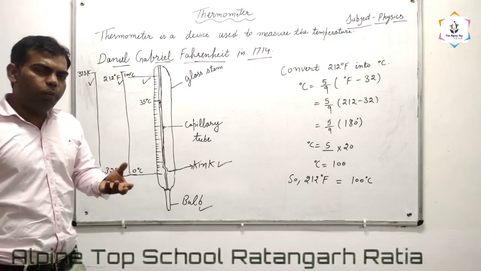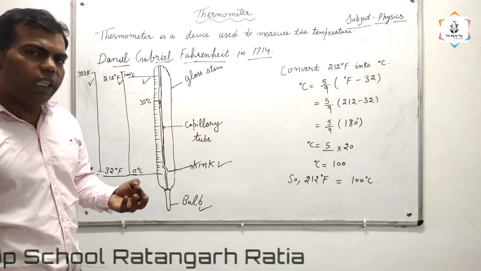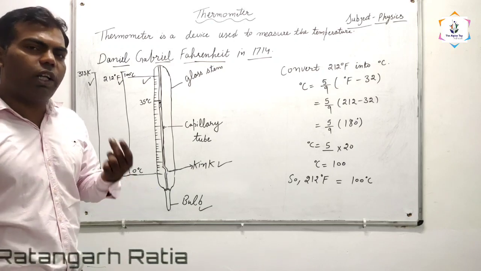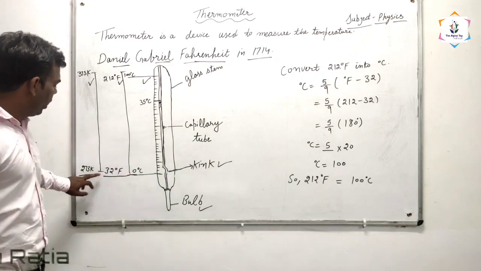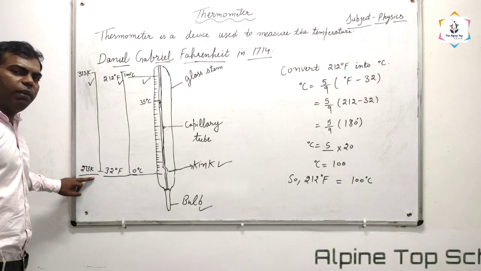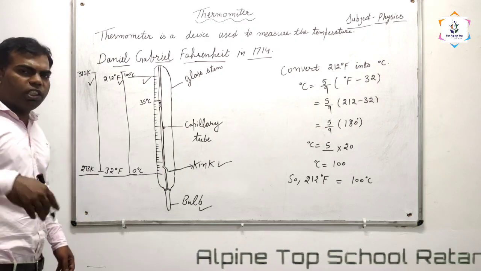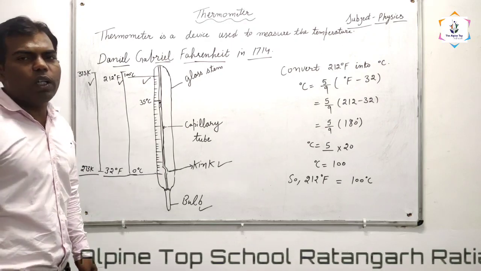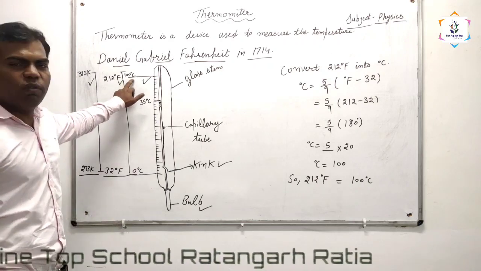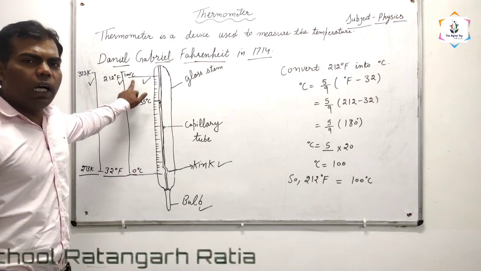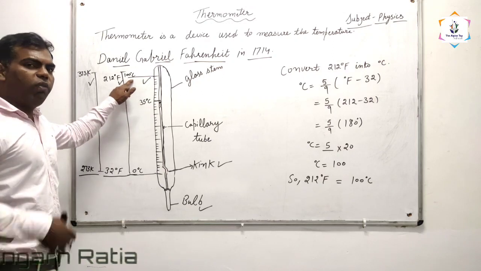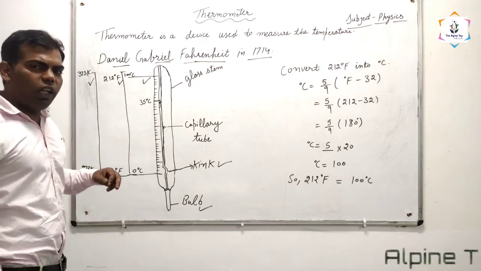What is the freezing point of water in degree Celsius? 0 degree Celsius. In degree Fahrenheit, 32 degree Fahrenheit, and in the Kelvin scale, 273 Kelvin. In a similar way, what is the boiling point of water? 100 degree Celsius.